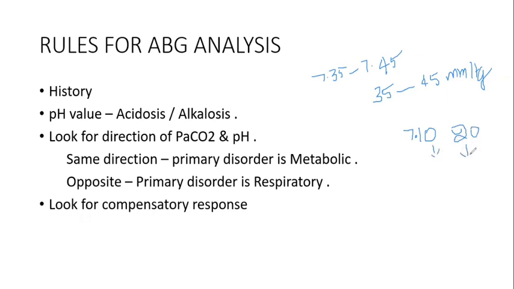If both are decreasing in the same direction, or both are increasing in the same direction, the primary disorder will be metabolic. If they are changing in opposite directions, the primary disorder is respiratory. So fix it in your mind: same direction, metabolic; opposite direction, respiratory. Then the final one, look for the compensatory response. I will tell you about the compensatory response.